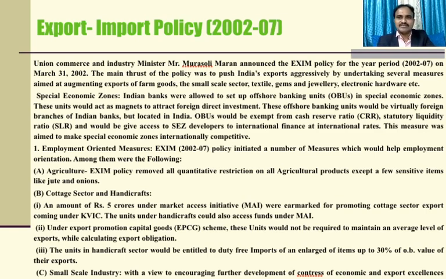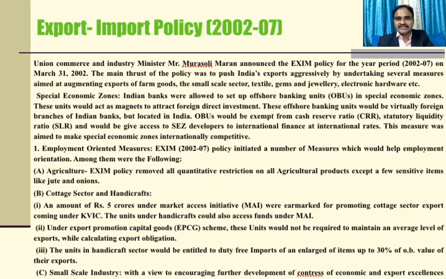Special economic zones: Indian banks were allowed to set up offshore banking units in special economic zones. These units would act as magnets to attract foreign direct investment. These offshore banking units would be virtually foreign branches of Indian banks but located in India. OBUs, that is offshore banking units, would be exempted from cash reserve ratio and statutory liquidity ratios, and would give SEZ developers access to international finance at international rates. This measure was aimed at making special economic zones internationally competitive.